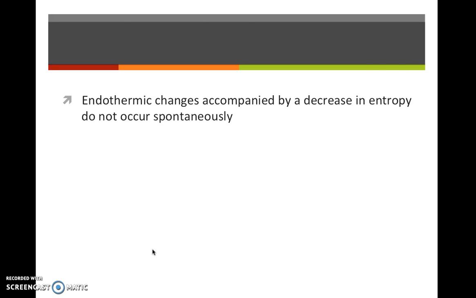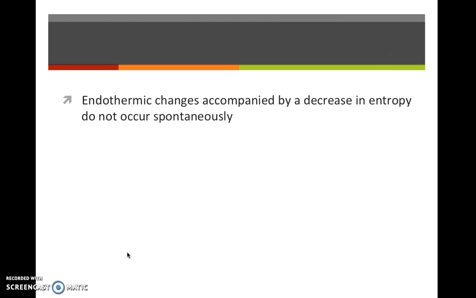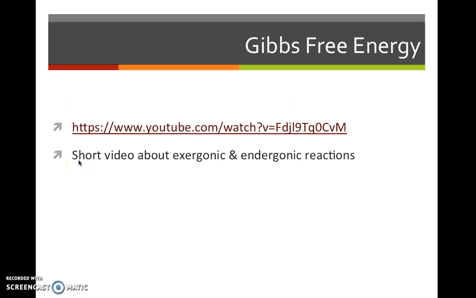Exothermic changes are accompanied by an increase in entropy or occur spontaneously. Whereas endothermic reactions, such as making a glucose molecule, do not occur spontaneously. So the change in energy, not the change in entropy, is favored since this change in order requires energy.